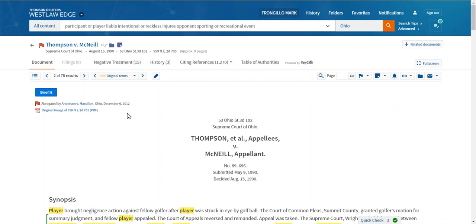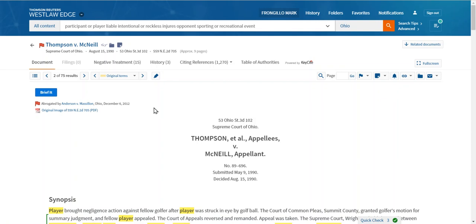On the other hand, if the most negative thing attached to your case, and we give you this right on the face of the document itself, if the most negative treatment afforded your case says disapproved of by, overruled by, or abrogated by, it's letting you know that your case wasn't reversed directly on appeal, but that this case invalidated at least one of the issues in your case.